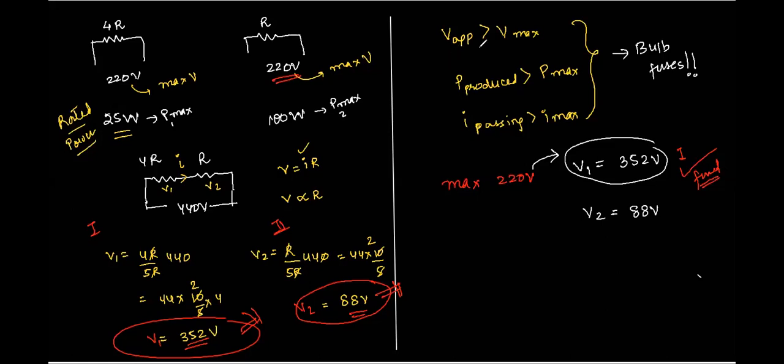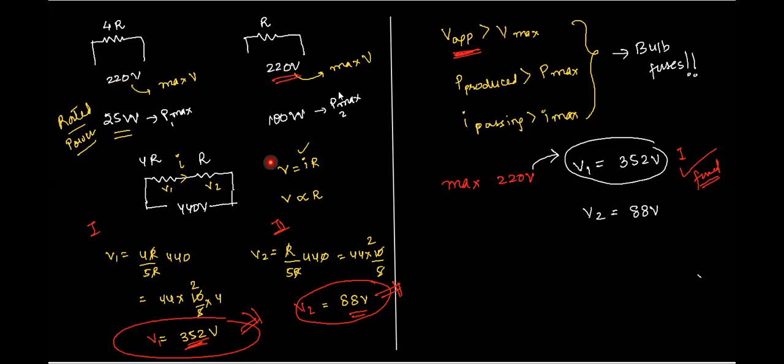Is this point clear, Atul? See here, V applied. What is the V applied for the first one? Tell me. 352. 352, right? So that 352 is greater than V max. How much is the V max? 220 volts, right? Can we see that clearly? Yes, sir.